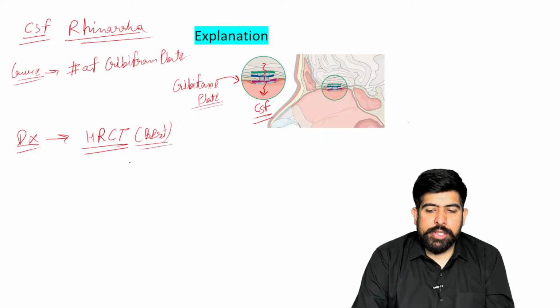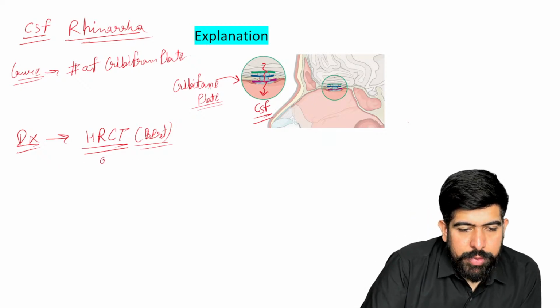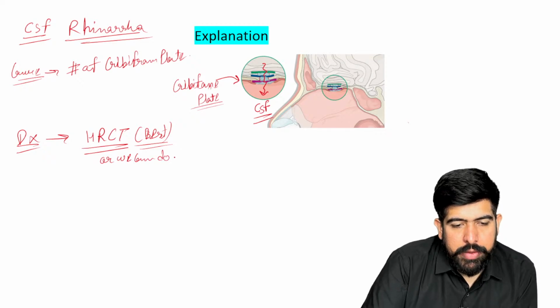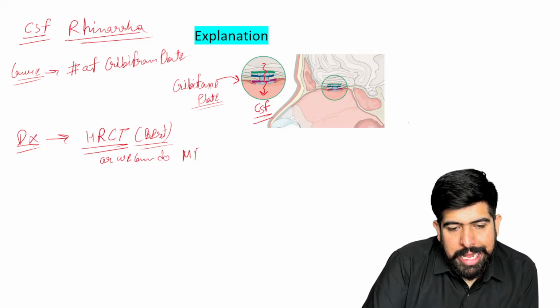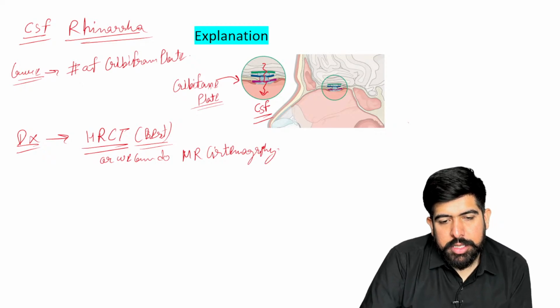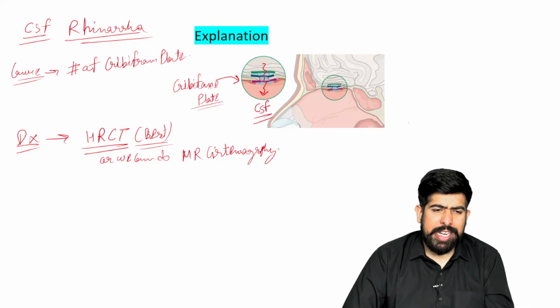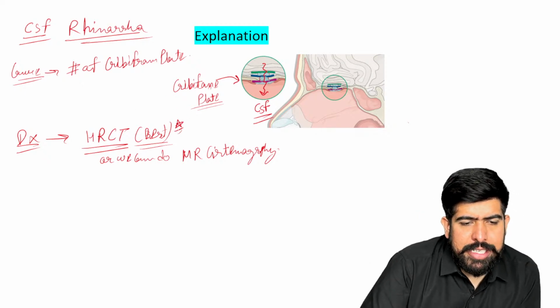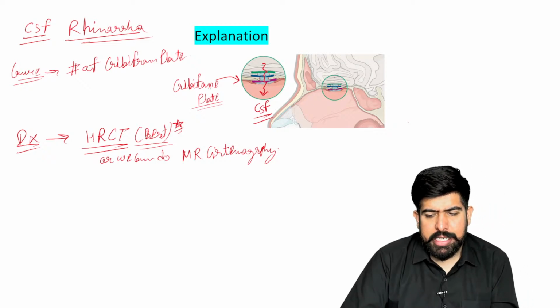But if it is not available, we can do MR cisternography, or mammography should be done, right? But if you are asking about the best one, make a star here. Your HRCT is the best, right? We prefer the HRCT.